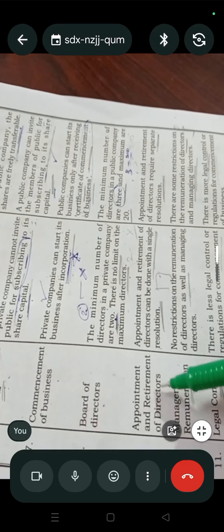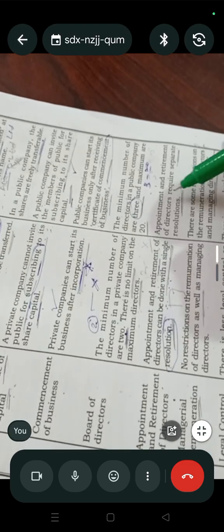Appointment and retirement of directors. Appointment and retirement of directors can be done with a single resolution. By using a single resolution, they can appoint new directors and remove directors in a private company.